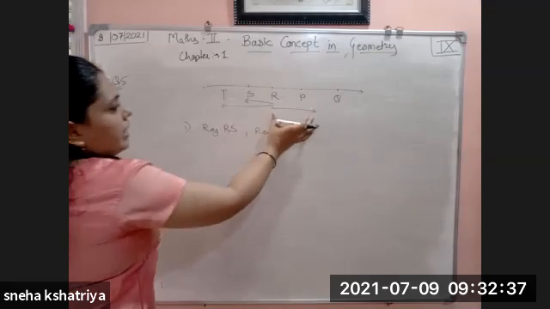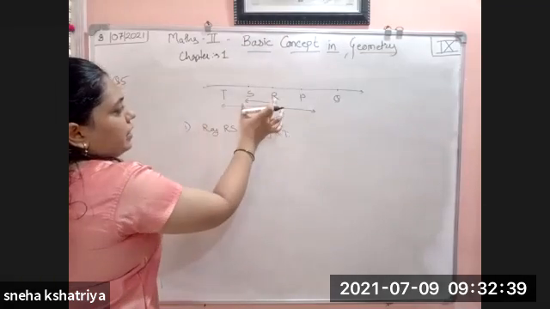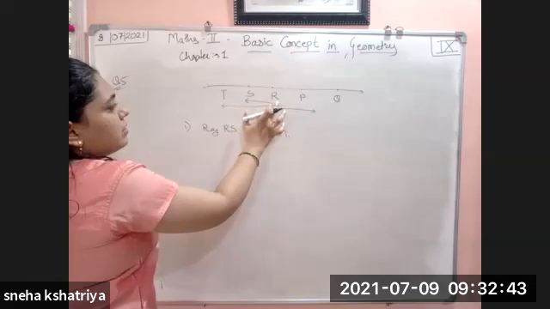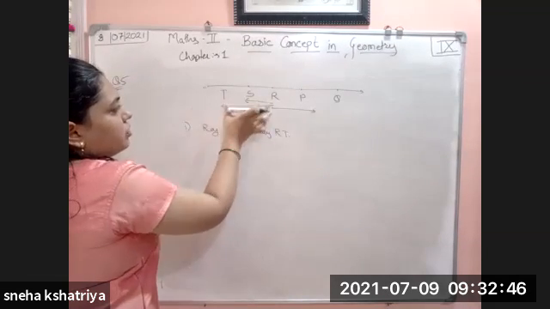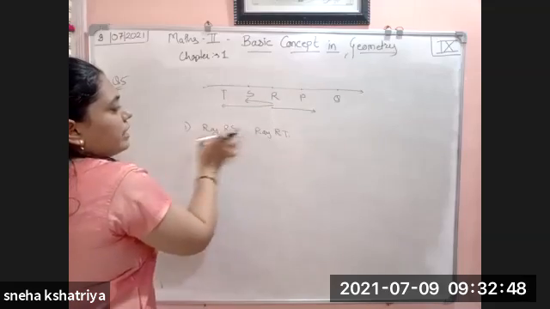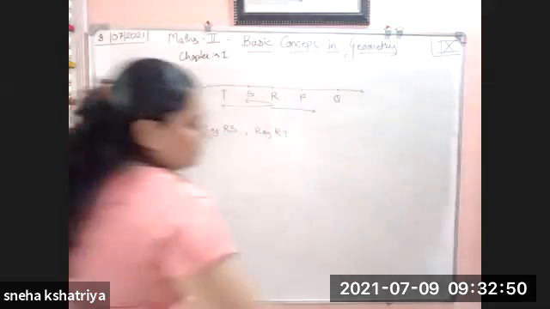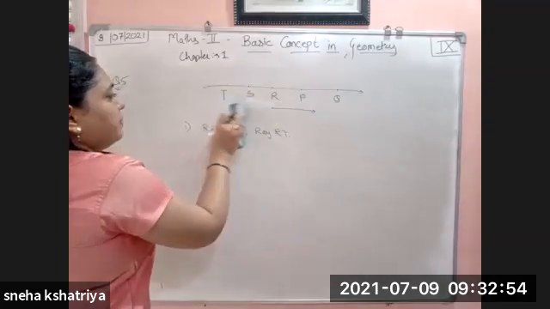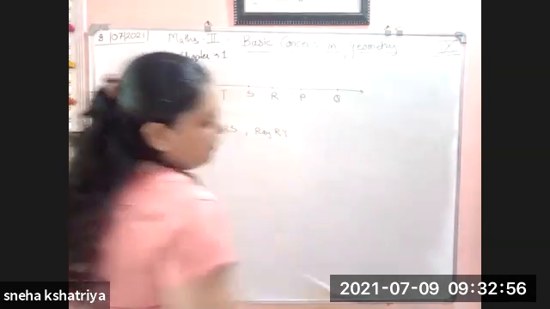Ray RP's opposite ray will be either RS or RT. So both possibilities are there, and we write down all the answers according to the possibilities. This was the first example.